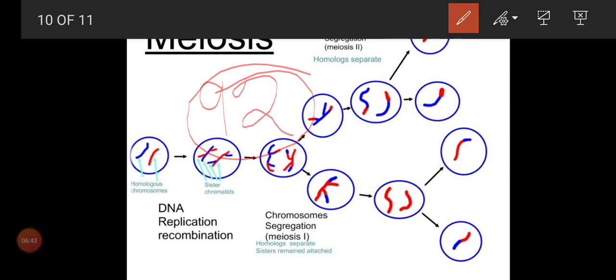Is it clear, children? Now what is meiosis? Meiosis is a reduction division. What is getting reduced? The chromosome number is reduced. And meiosis will occur only in gametes, like sperms in male and eggs in female. So we can call it reduction division, and it will happen only in gametes. Is it clear, children?